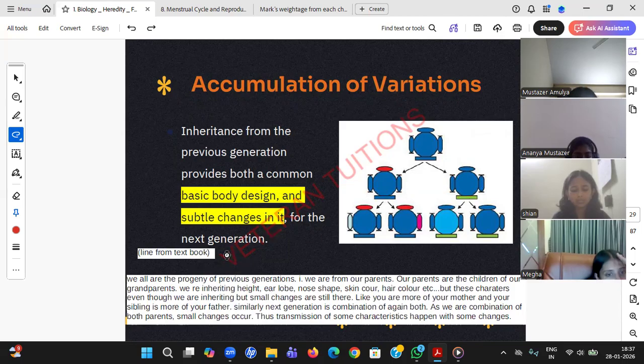There are also some variations due to the environment. Most North Indian people have white skin, but if you bring them near the equator, after two or three generations their skin tone may change. Why? The basic DNA did not change, but due to the environment, their DNA got modified. Why would they become darker? Maybe production of melanin is required at the equator.